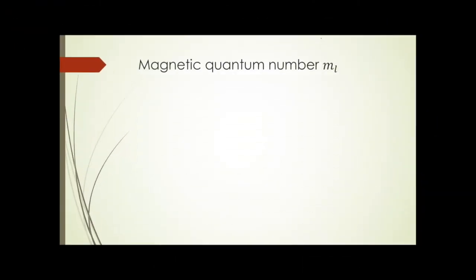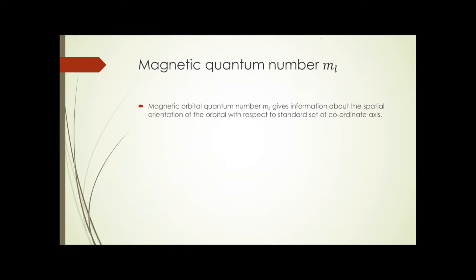The third quantum number is the magnetic quantum number ml. The magnetic quantum number gives information about the spatial orientation of orbitals within a subshell. In each subshell, the orbitals can have different spatial arrangements. All the possible spatial arrangements or orientations that the orbitals can have within a given subshell are given by the values of ml. Now for a given subshell l, ml can have 2l plus 1 values, and these values are going to range from minus l through 0 to plus l.